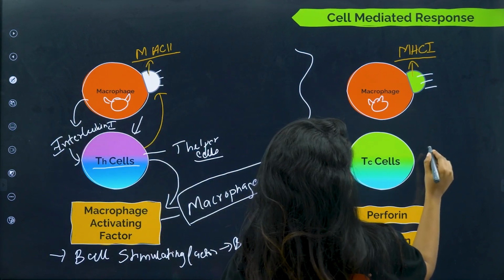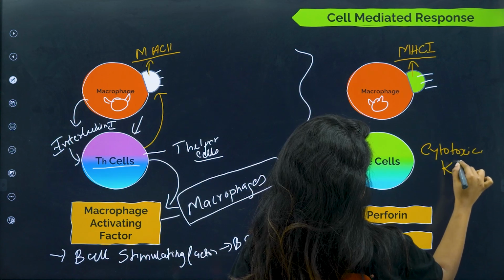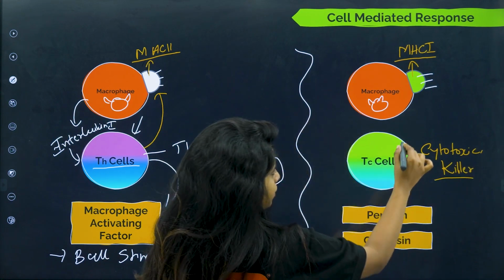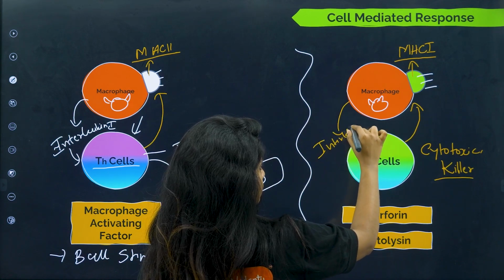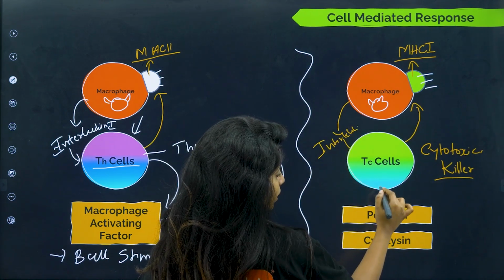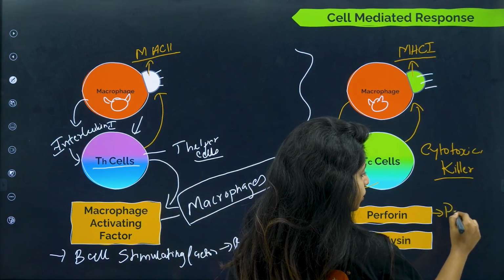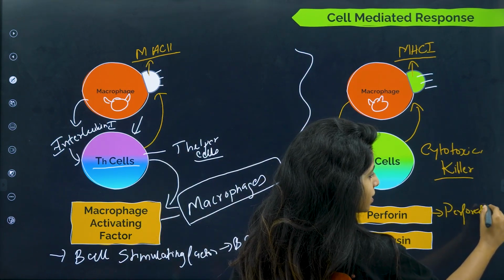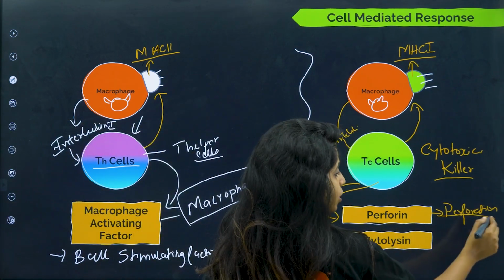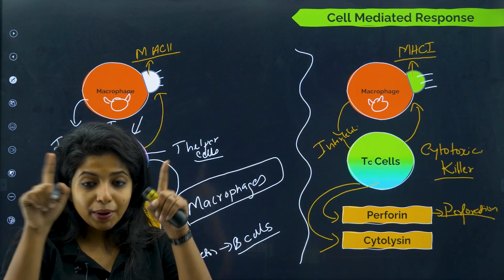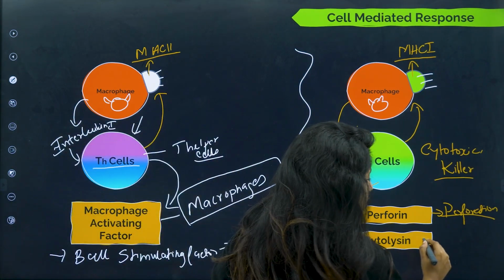Now the TC cell, or cytotoxic cells or killer cells, same thing, interleukins, they get activated. TC cell will now be releasing perforin and cytolysin. Perforin, as you know, causes perforation of whatever cell it is; it is direct killing. You don't need to call upon macrophages. Because of this perforation made in the body of the organism causing the disease, obviously it will die, or it releases cytolysin.